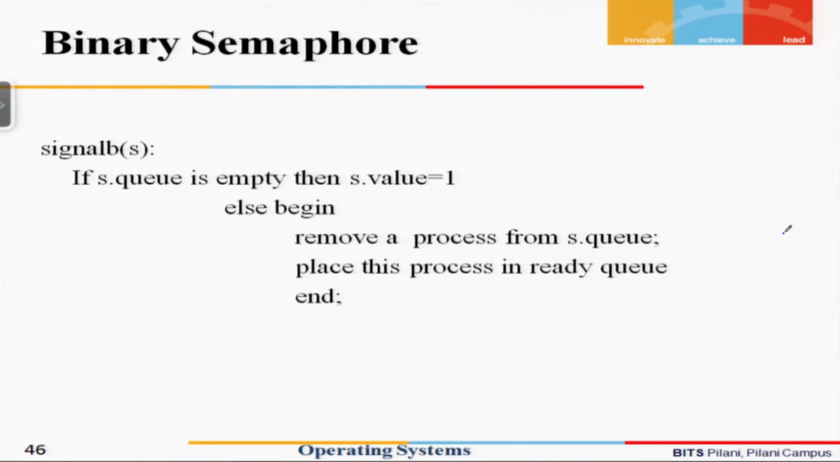In the same way, we can see how signal B performs. In case of signal B, if S dot Q is empty, then the value is made 1, else we just remove a process from S dot Q and place this process in the ready queue. So we have seen how the counting and binary semaphores work. We will try to see a few examples of how semaphores can be utilized for implementing mutual exclusion or solving other process synchronization problems.